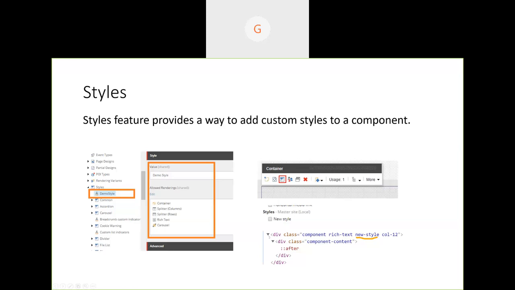So if you notice here, this is kind of a restricted component. You will get this basic skeleton across all the components. And whenever you want to add a new style, you will be able to add it in the presentation layer, in the presentation folder, and we'll be able to add a new style here.